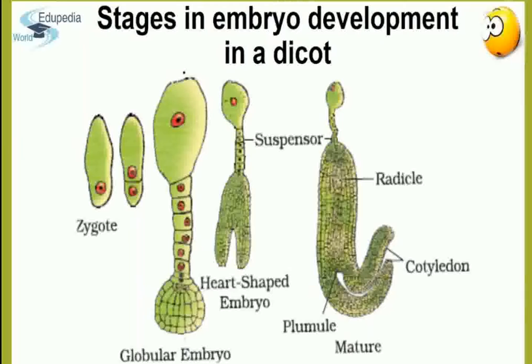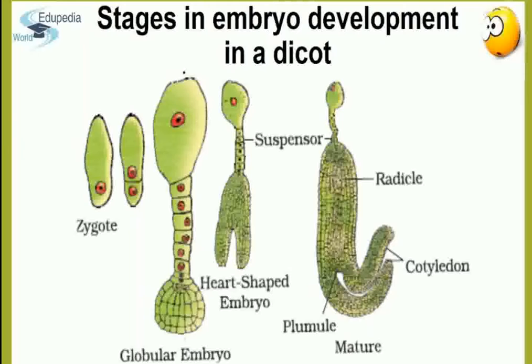basal cell. The basal cell divides transversely to form some more cells, and later divides longitudinally, resulting in an inverted T-shaped structure which we call the proembryo. Now, each of the two terminal cells divides by vertical division to form the quadrant stage and then the octant stage.